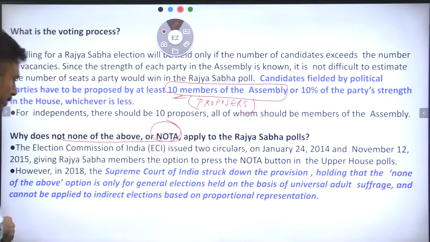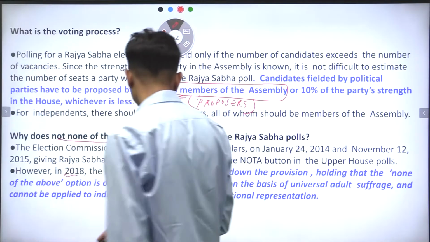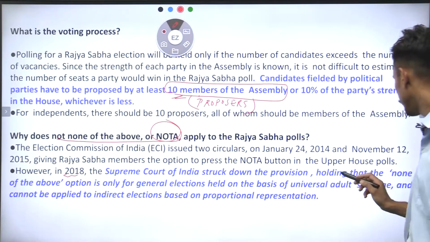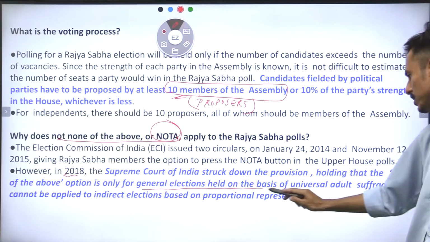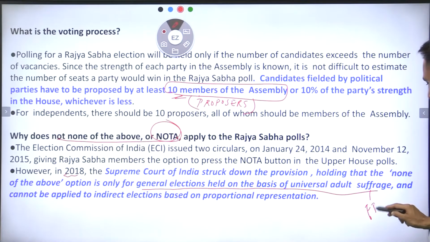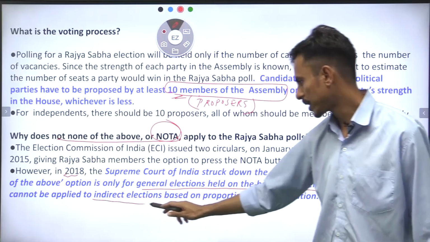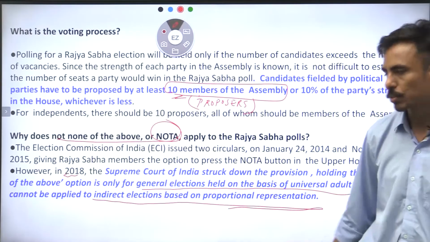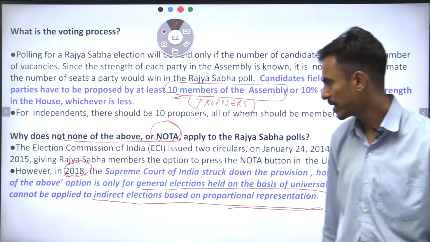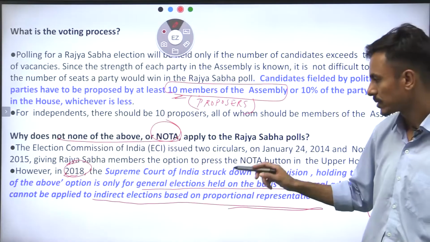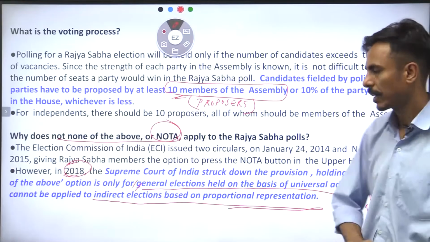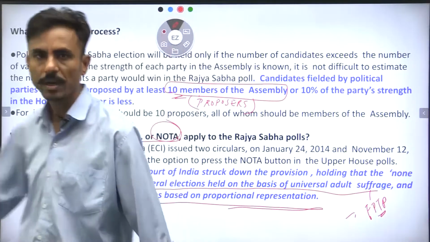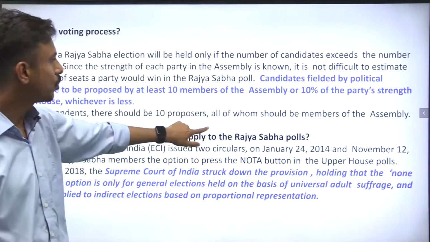When the question was asked why NOTA is not there in Rajya Sabha elections, in 2018 the Supreme Court made it very clear that NOTA is only for general elections held on the basis of universal adult franchise in first past the post, and cannot be applied to indirect elections based on proportional representation. So the Supreme Court has made it very clear that NOTA can only be used for general elections held as per the first past the post principle, and not for indirect elections. I hope it is clear.